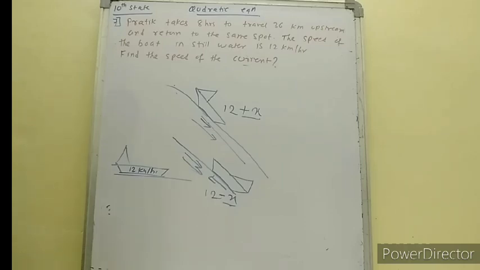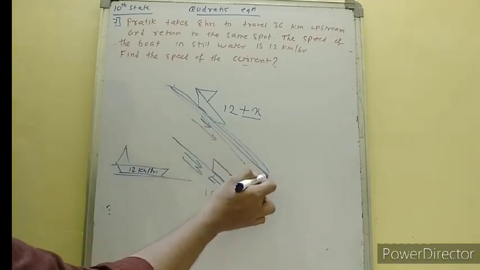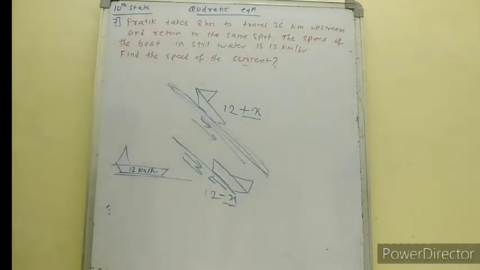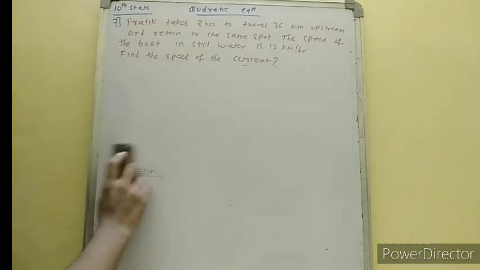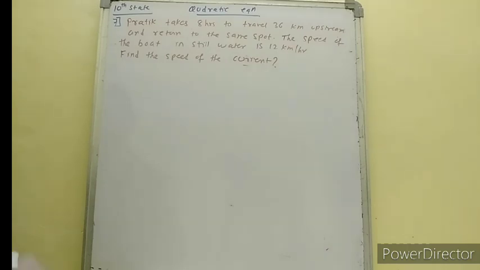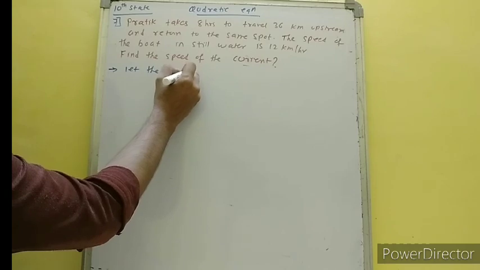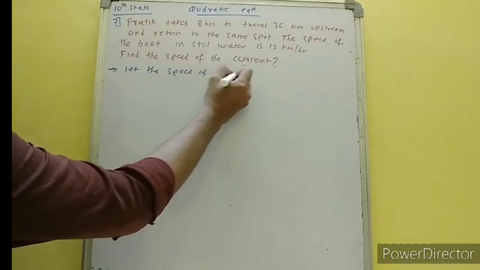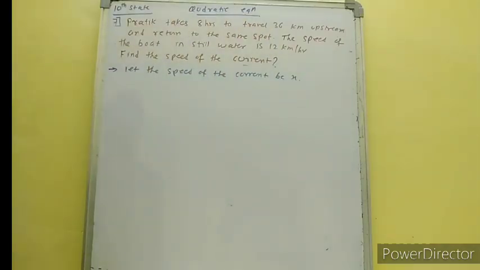Okay, so let's see. If the boat is going upstream, then it's coming back to the original spot. Therefore, distance covered in upstream and downstream will be the same. Okay, so let's start the sum. Let the speed of the current, or speed of the water current, be x.